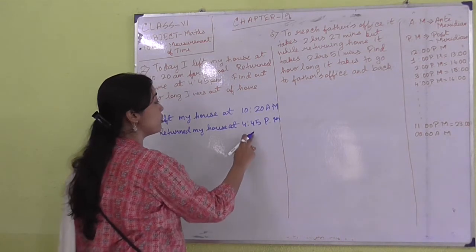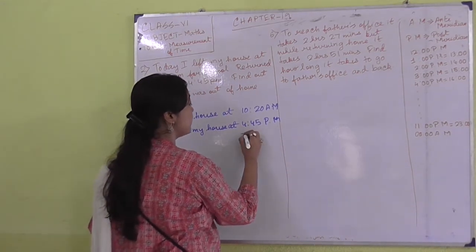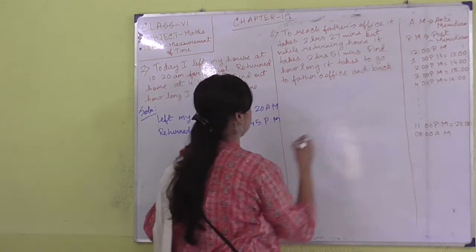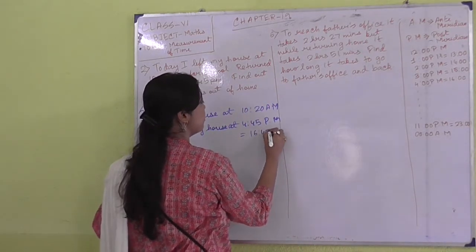Since I have told you to consider this pm time in this way, it will be 16:45.